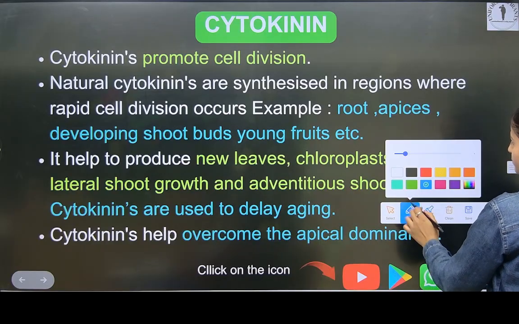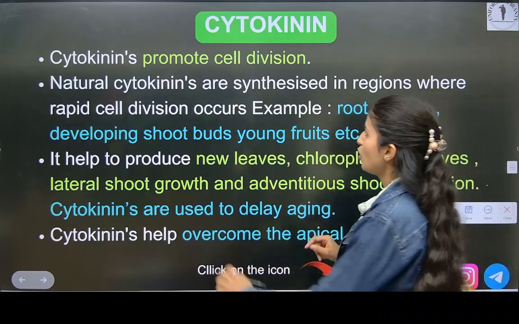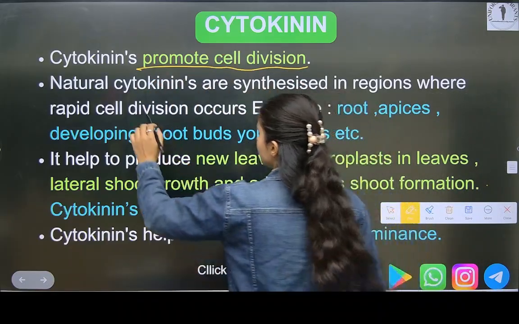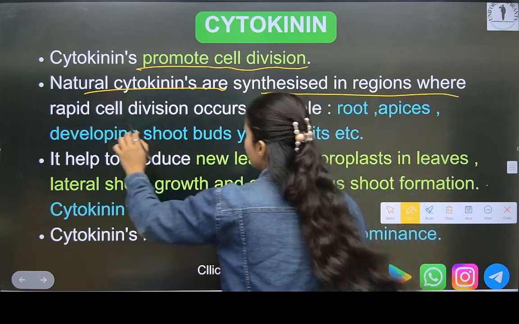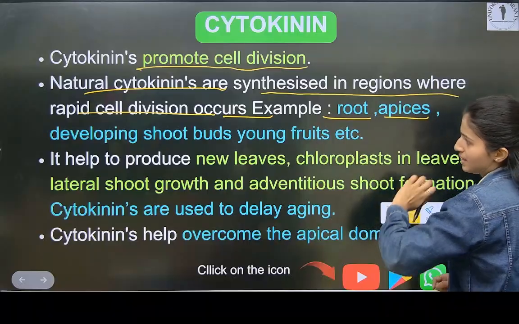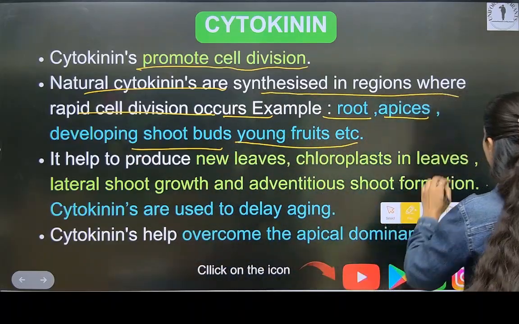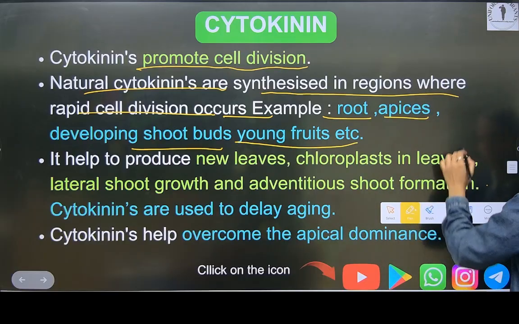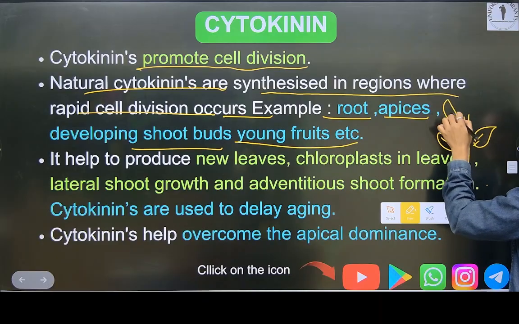Now cytokinin. See, what does cytokinin do? It promotes cell division. It is also a growth hormone. Natural cytokinins are synthesized in regions where rapid cell division occurs, for example root apices, developing shoot buds, young fruits, etc. That means where new cell division is happening.